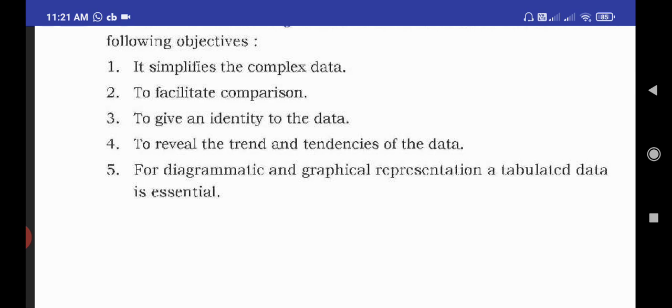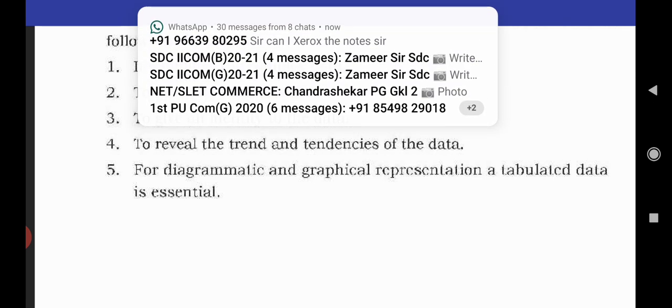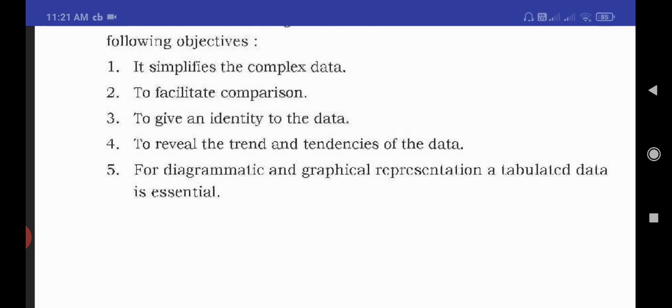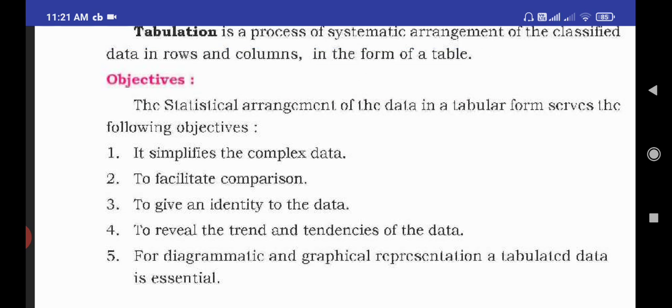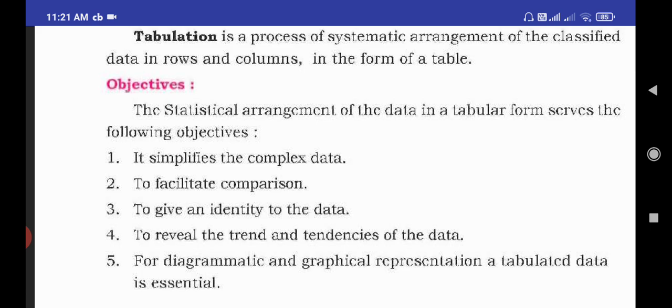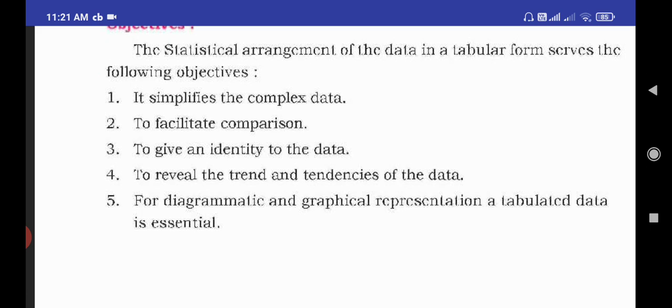So the tabulated data is very useful for diagrammatic and graphical presentation by using different graphs like bar diagram, pie chart, etc. These are the main objectives of tabulation. These objectives are also very important for 2 marks.